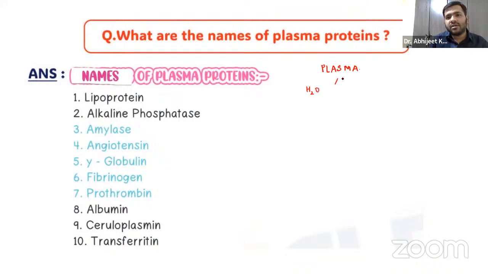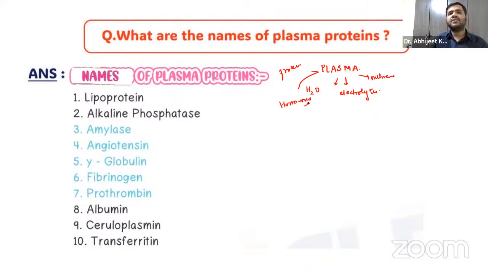It consists of electrolytes, nutrients, proteins, and hormones also.